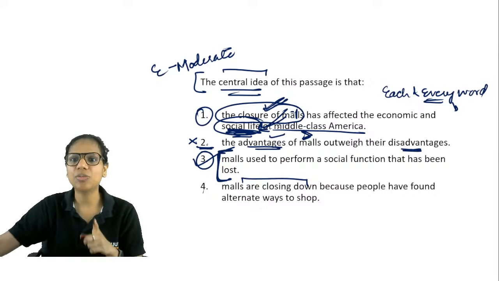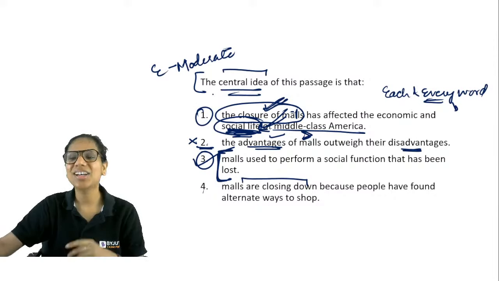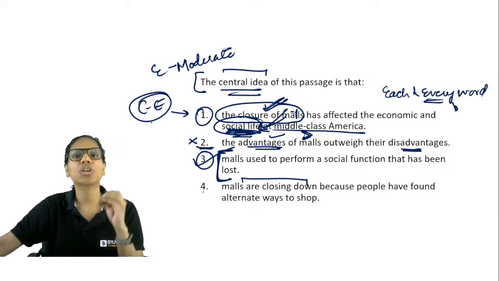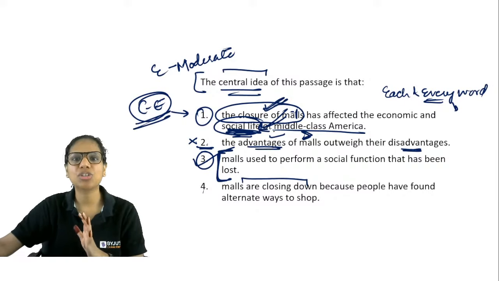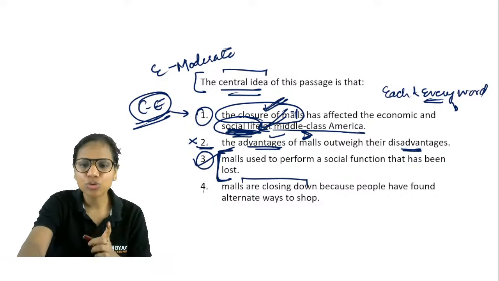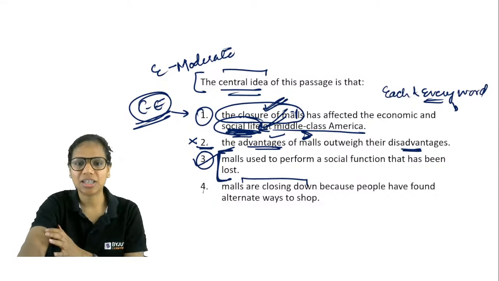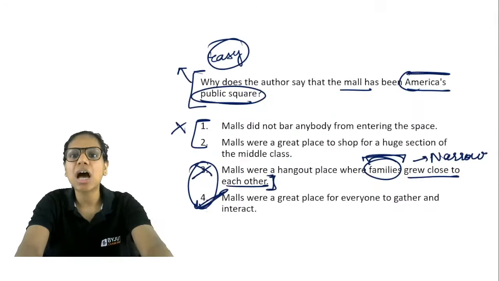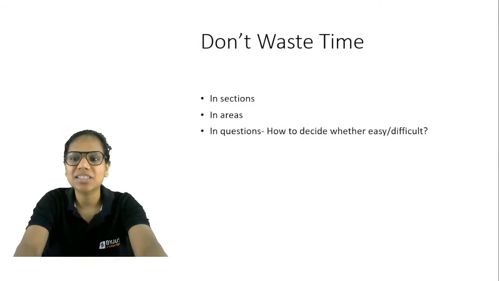And lastly, this very important question, the central idea, something that a lot of us face challenges in. Read each and every word of the options carefully. Pay attention to the cause-effect relationships or any relationships that have been mentioned in the option. You have to know that they should be there in the paragraph. You can't make relationships on your own in the option. So this is how we eliminate. Hope this is clear to you.